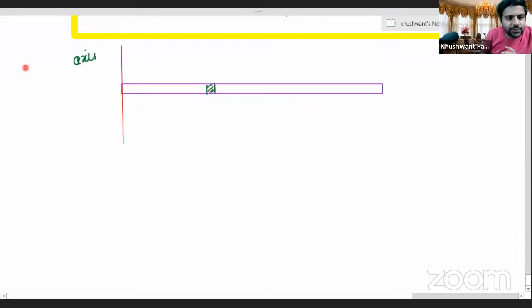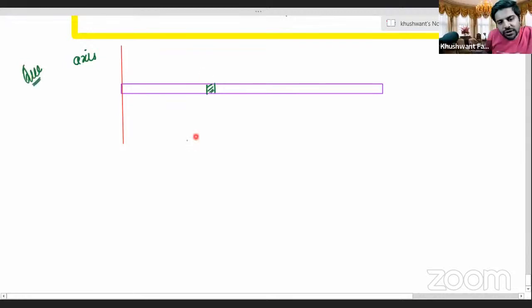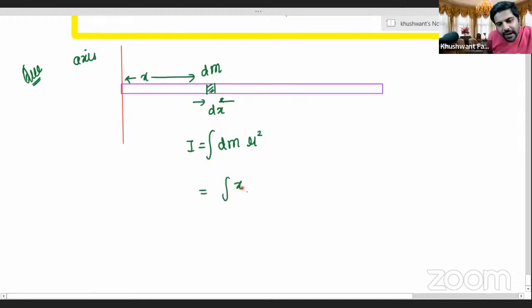Aryan, this was the method. What was the moment of inertia formula? I is equal to the integral of dm into r square. In this case, this is dm, its thickness we had taken as dx, and it is at a distance x from the axis. Instead of r square we can write x square into dm.